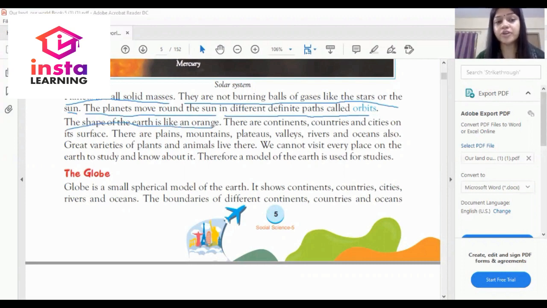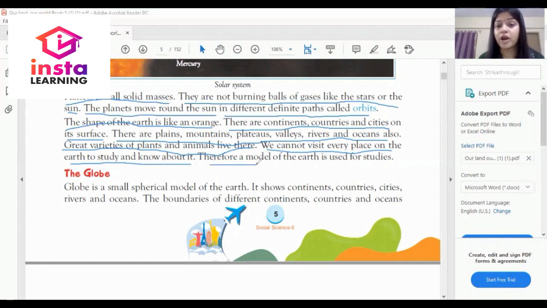The shape of the earth is like an orange. What is the shape of the earth? The shape of the earth is like an orange. There are continents, countries and cities on its surface. So what is there on its surface? Continents, countries and cities. There are plains, mountains, plateaus, valleys, rivers and oceans also. A great variety of plants and animals live there. We cannot visit every place on earth to study and know about it. Therefore, a model of the earth is used for studies.